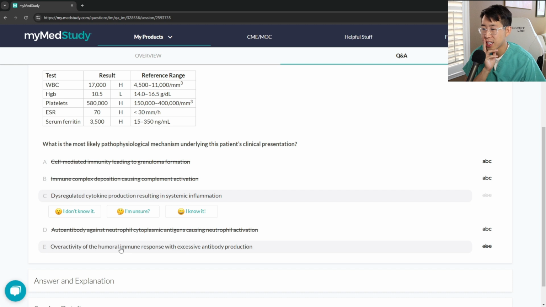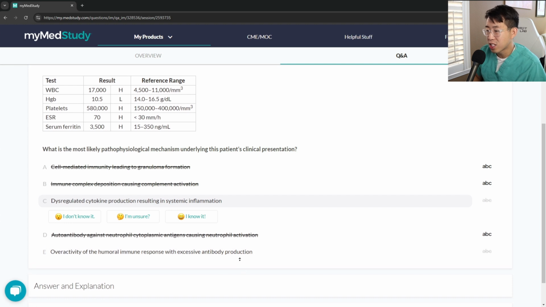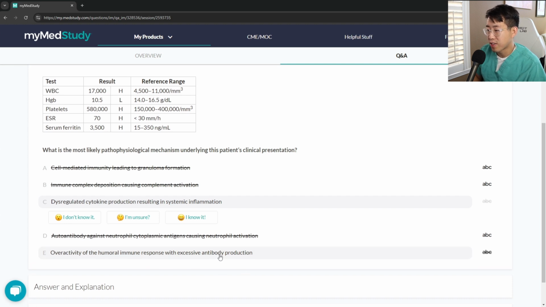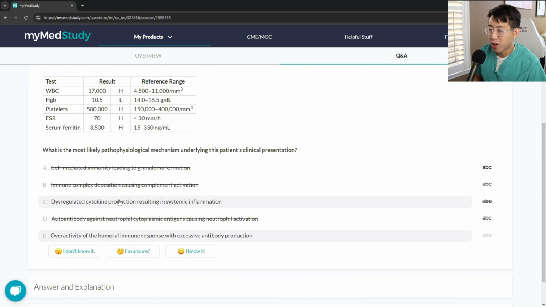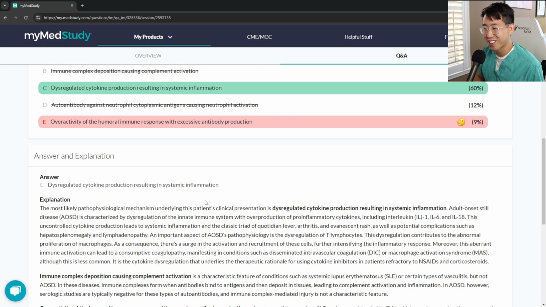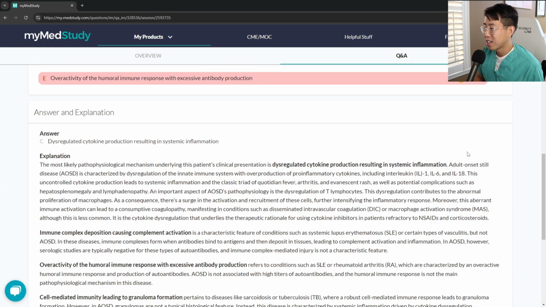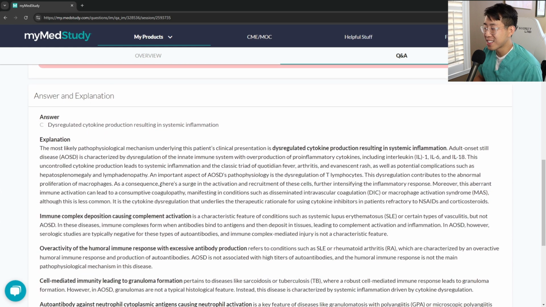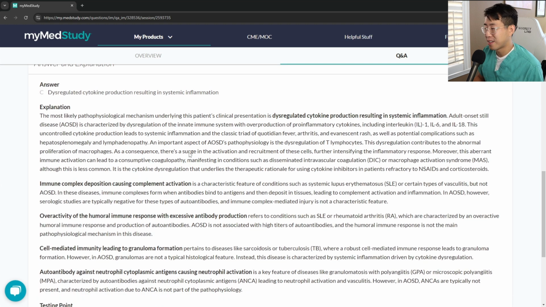All I know is it is an autoimmune condition. So I am actually thinking, because it is an autoimmune condition, maybe it's this one where there's excessive antibodies. I totally would have gone with C, but I think this is just like HLH. And maybe the pathophys is slightly different than HLH. So I will go with this one. And shoot, it was the dysregulated cytokine production. So let's see. Adult onset Still's disease, it's the same pathophysiology of HLH.